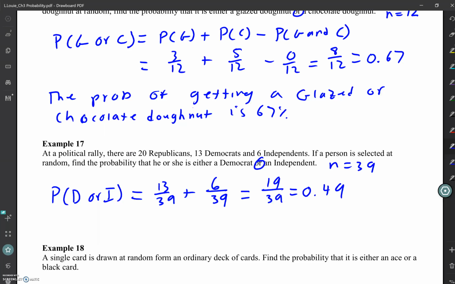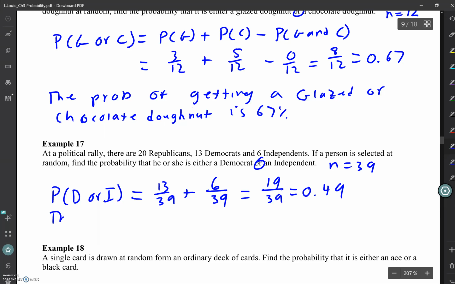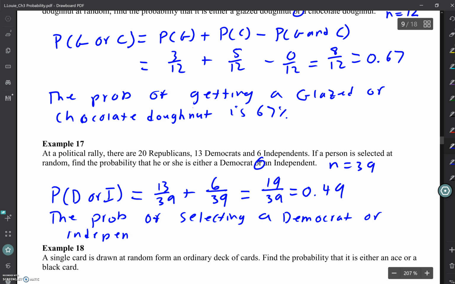Questions on that? Yes, you said that the reason why we didn't have to subtract is because it doesn't overlap. So, okay, so the only time that you do that is when they're mutually exclusive, or when they're not mutually exclusive.